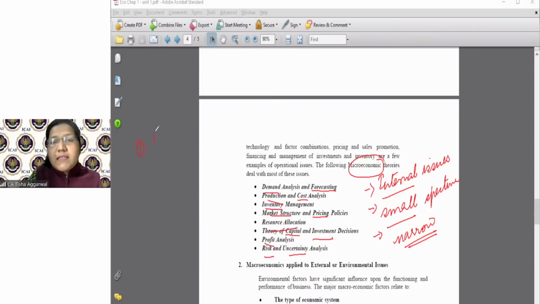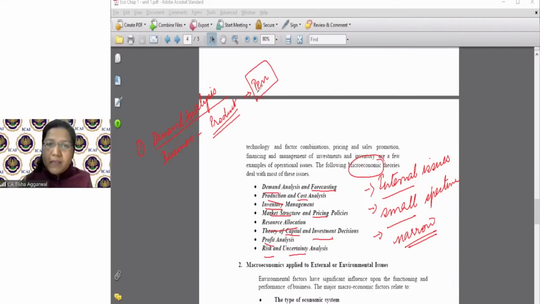So my first topic is demand analysis. I hope you all know that in business, the subject matter of that business is the product. Let's say, for example, I'm working in a factory which produces pens. So for me, what will be the product? Pen. What is the subject matter? This. My first question is, how much of the pen is going to be demanded?